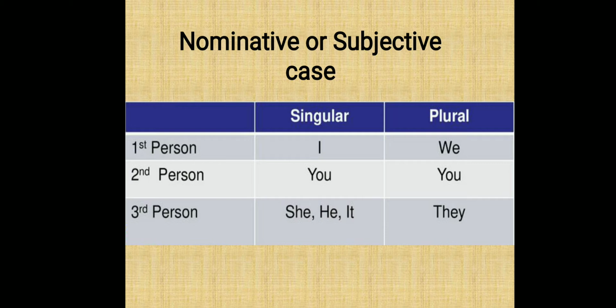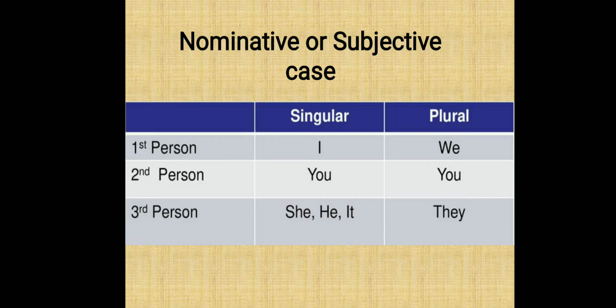For first person singular, we use I. First person means the person who is speaking. Second person is the person who is spoken to. Third person is the person who is spoken about.